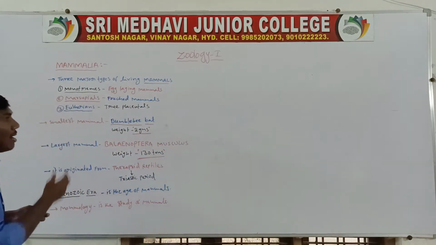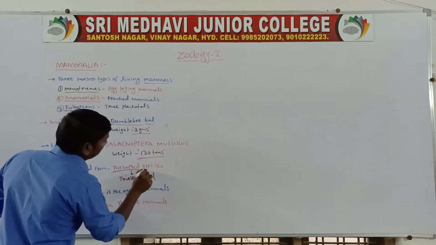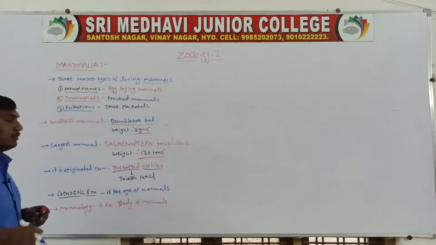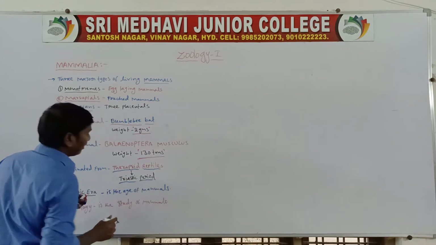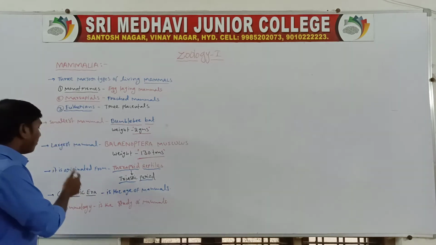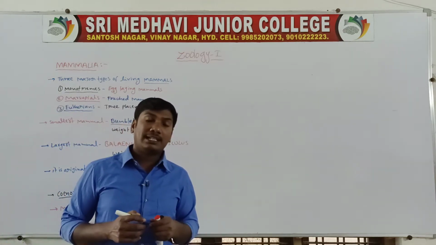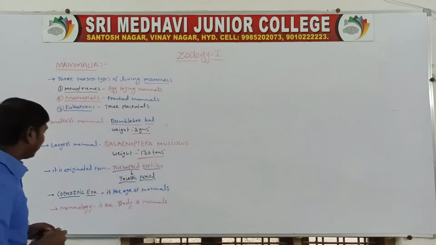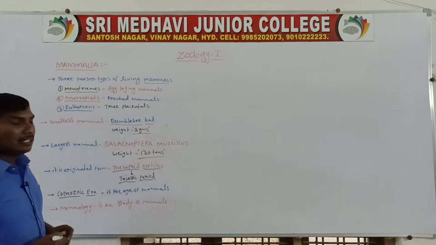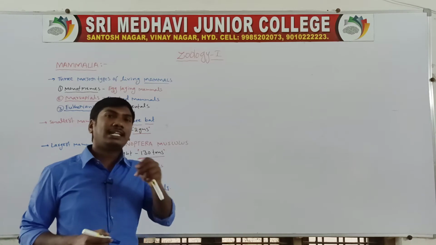Next one, mammals originated from the theropsid reptiles, in the Triassic period. Next one, the Cenozoic era. The Cenozoic era is the age of the mammals.